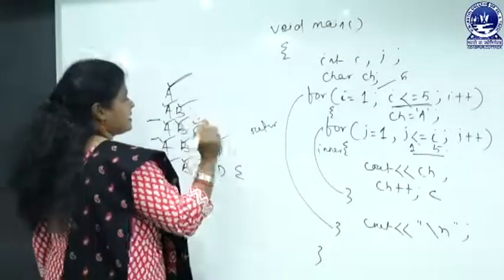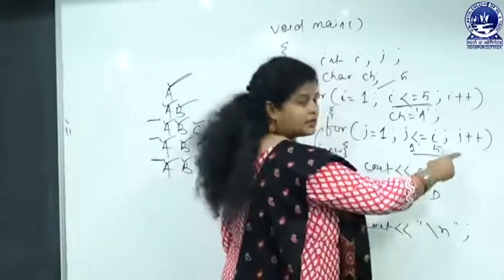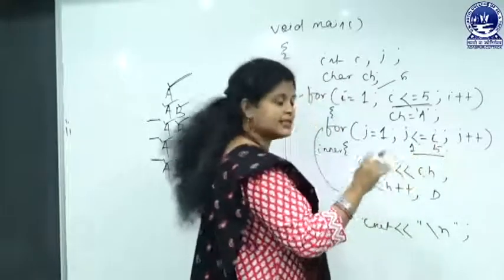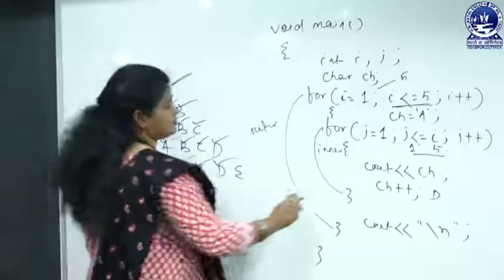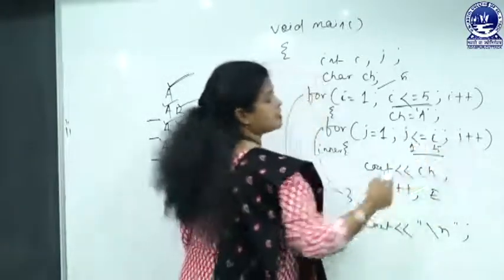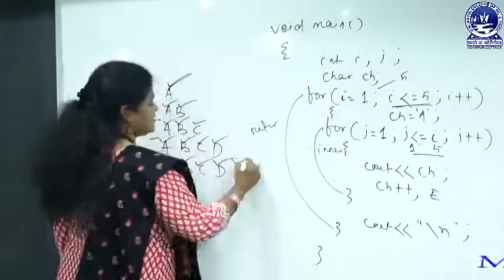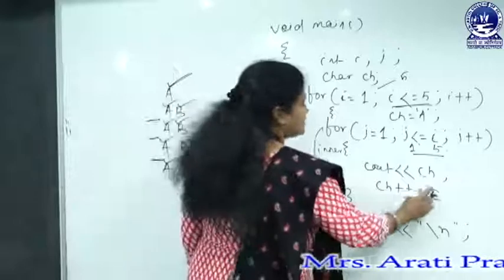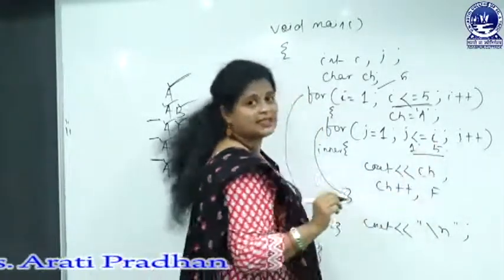We will get this output, then ch++ and j++, condition is true, and then we will get this output, then ch++ and also j++, condition is true, cout ch, this one, then ch++, now F.